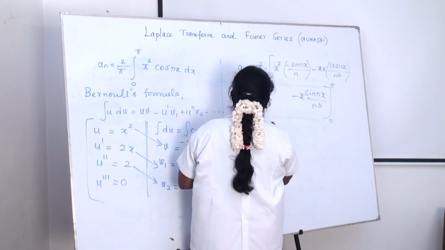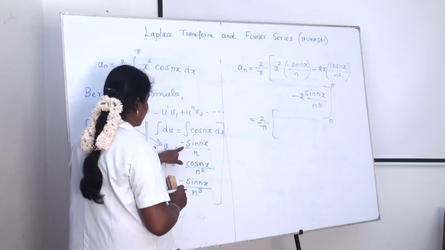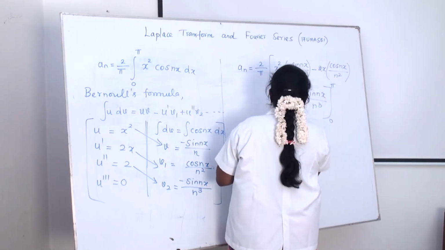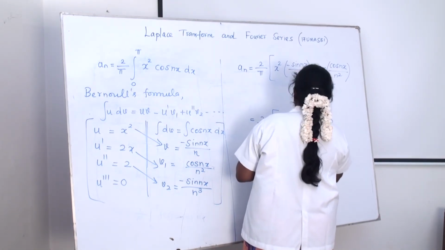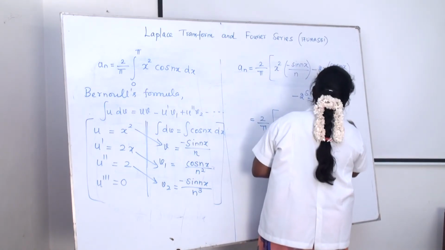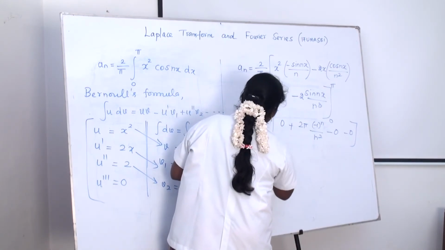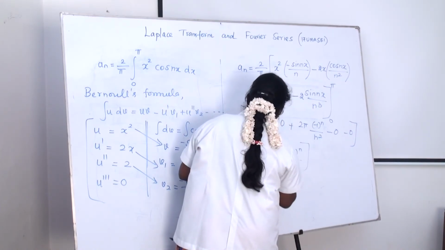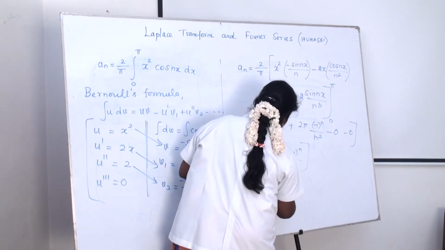Okay, then here it is 2 by pi. Okay, already we know the cos nx integration. Just we have to substitute the upper limit minus lower limit. We get 2 pi into minus 1 the whole power n divided by n square. And the same as it is also 0. And then the lower limit becomes 0. We get 2 by pi into 2 pi minus 1 the whole power n divided by n square. Here one pi is cancelling. We get 4 into minus 1 the whole power n divided by n square.